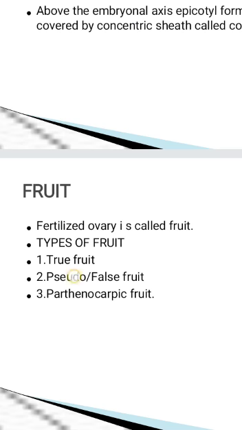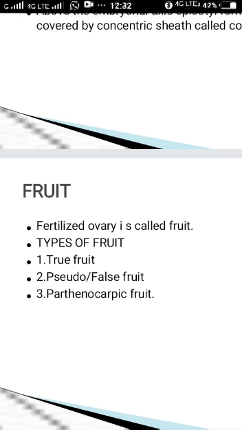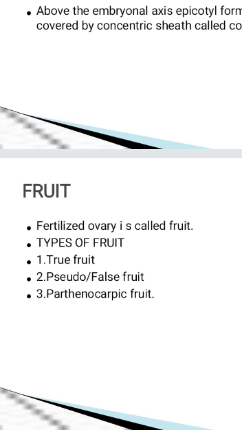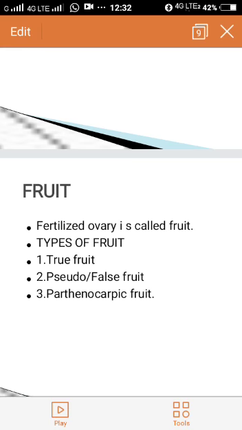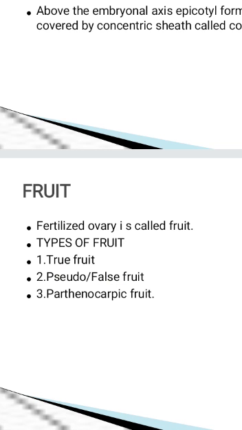What is a pseudo fruit or a false fruit? If the fruit is formed from any part of the flower other than the ovary, then it is called a pseudo fruit or false fruit. Example is apple. In case of apple, thalamus or the receptacle part forms the fruit. So it is an example for pseudo or false fruit.